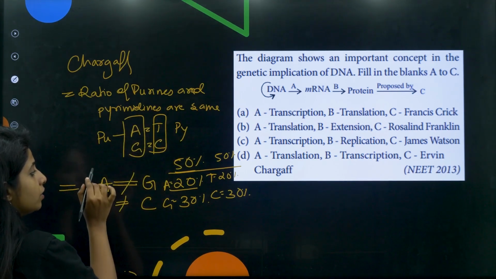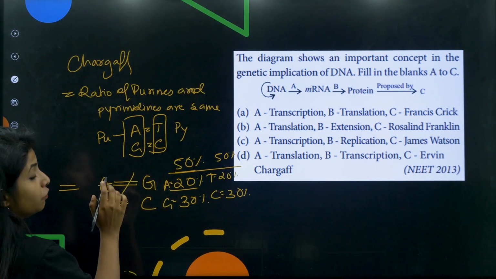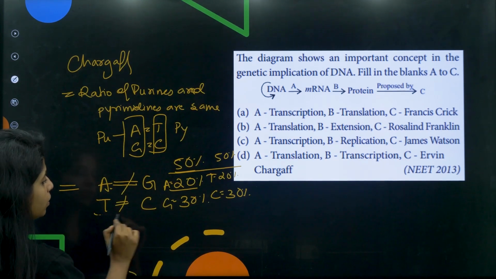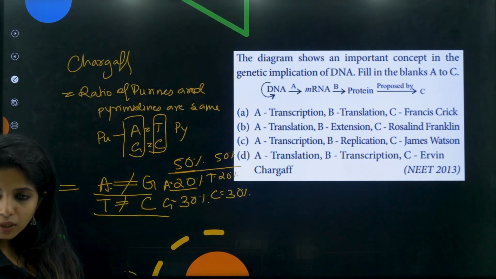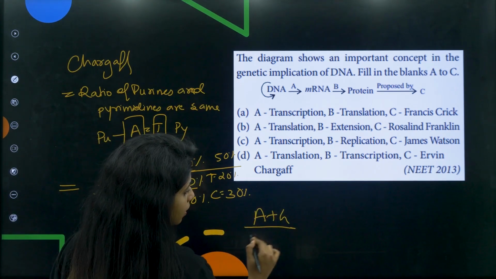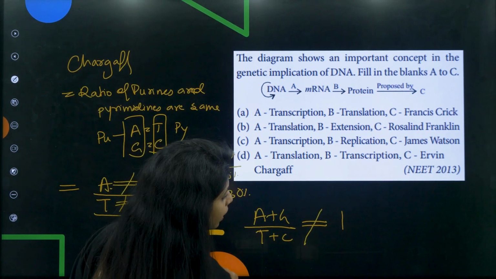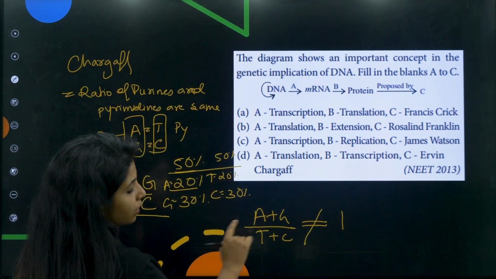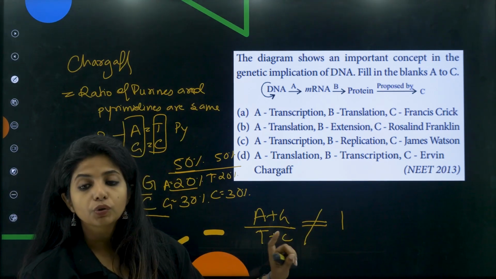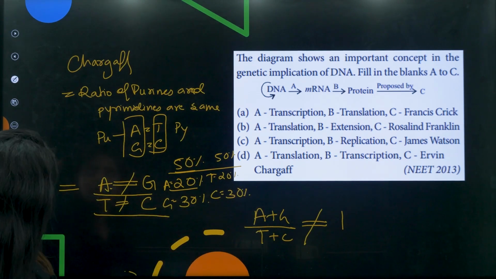Second thing, they are also saying that this purine and pyrimidine number, if you see two purines together, their number would not be same. Their number cannot be same. That is what is written over here also and here also. Okay, am I clear? So A plus G plus T plus C cannot be equal to 1, right? Both purines when they come together and pyrimidines when they come together, it cannot be equal to 1. Please understand that. Okay? Clear?